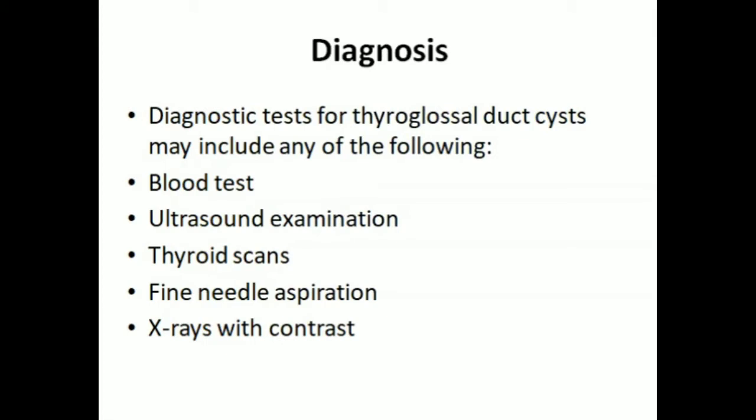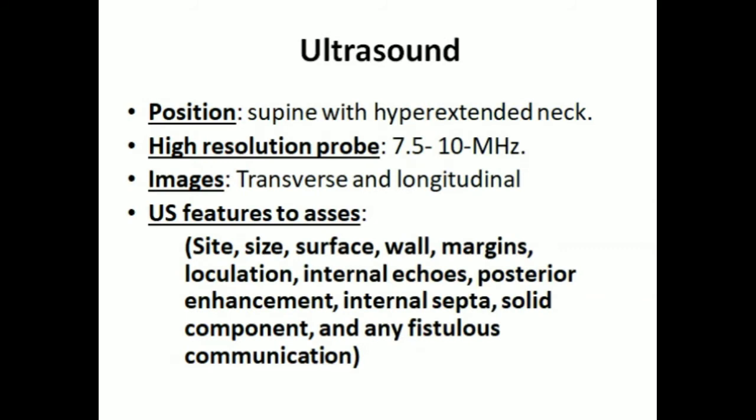The following tests are usually advised to diagnose the thyroglossal cyst: blood test, ultrasound examination, thyroid scan, fine needle aspiration, and X-ray with contrast. In ultrasound, the patient is lying supine with hyperextended neck. A high resolution probe of 7.5 to 10 megahertz is used, and imaging is acquired in transverse and longitudinal sections.